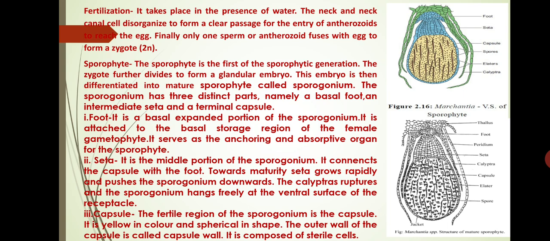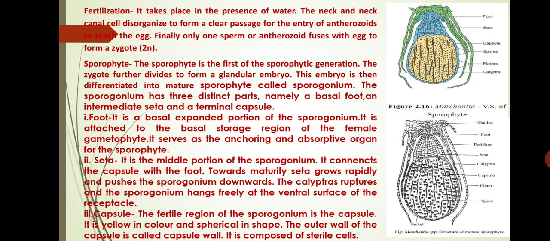Next, we discuss the sporophyte. Sporophyte is the first of the sporophytic generation. The zygote further divides to form a globular embryo. This embryo is then differentiated into the mature sporophyte called sporogonium. The sporogonium has 3 distinct parts, namely a basal foot, an intermediate seta and a terminal capsule.